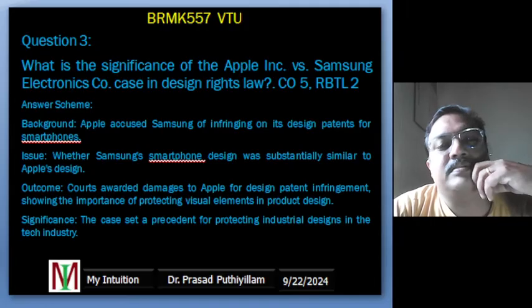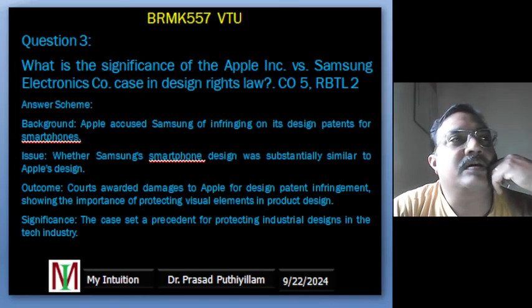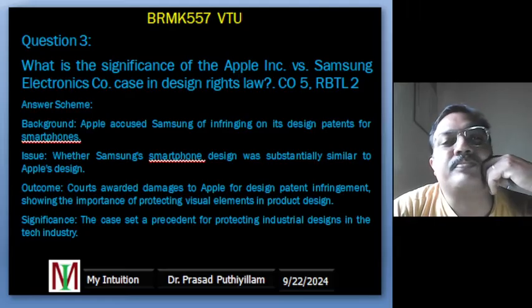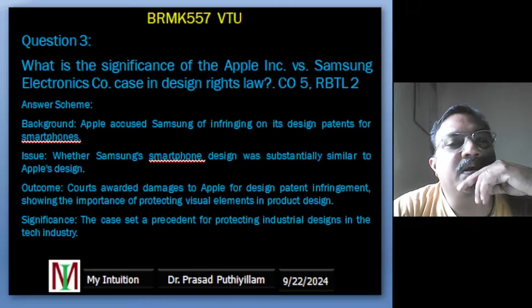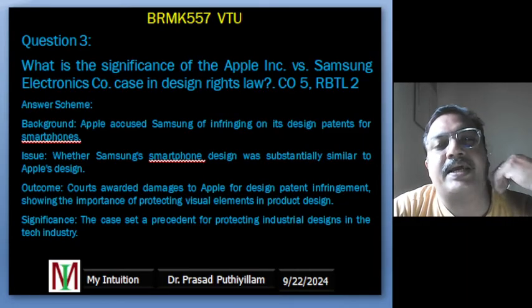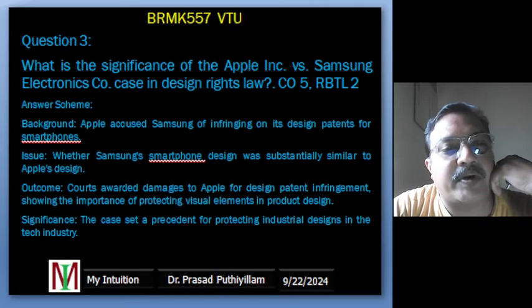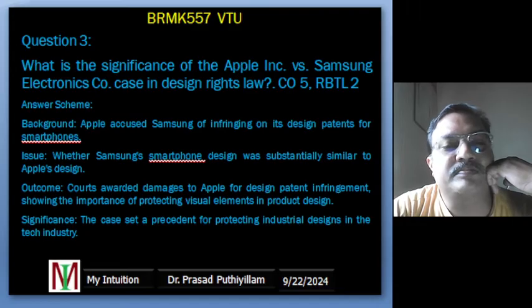The ruling showed that industrial designs, the way a product looks, are very valuable, especially in the technology industry where companies like Apple and Samsung compete. Now more companies pay attention to design patents to protect their products and avoid copying others.